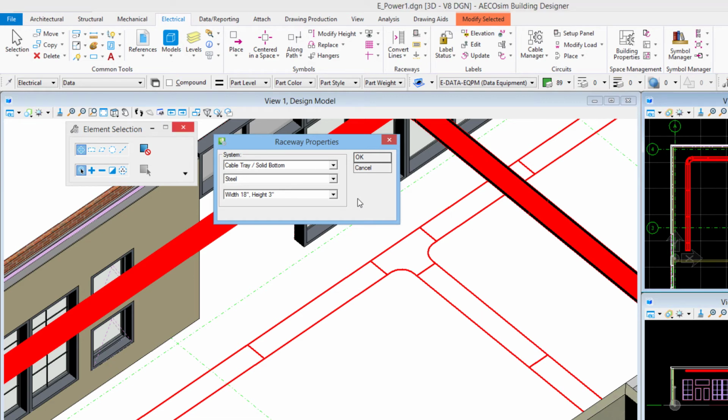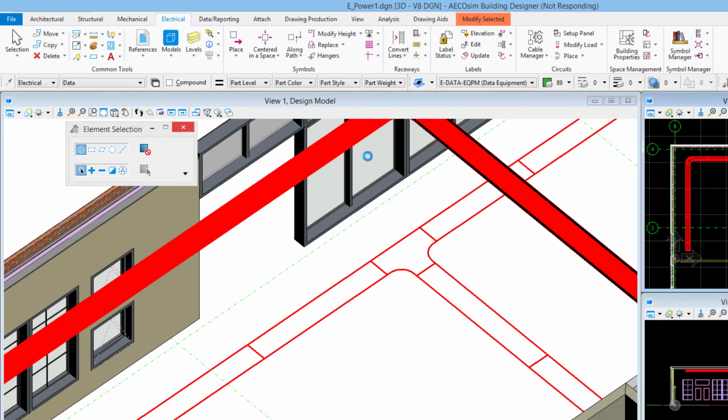Once we have it in the model, we can adjust it if we need to. I can see it's a cable tray solid bottom. So in this first list here, I'll choose cable ladder, and steel will be my material. You can see the options there. And I'll adjust the width and the height. This time I'll choose 24 inches wide with the height of 3 and select OK.